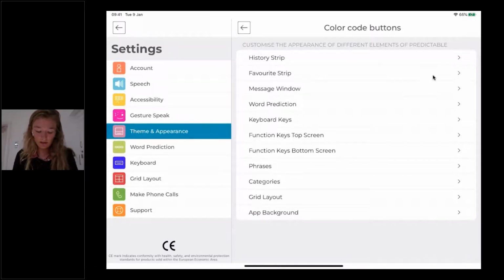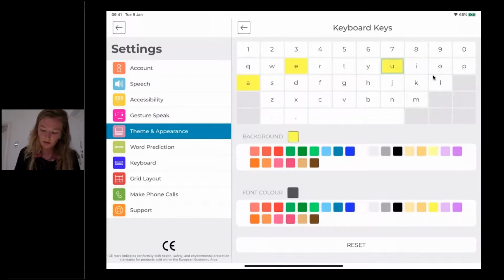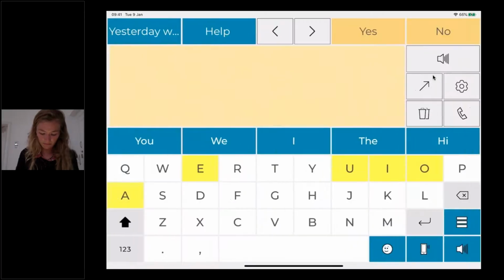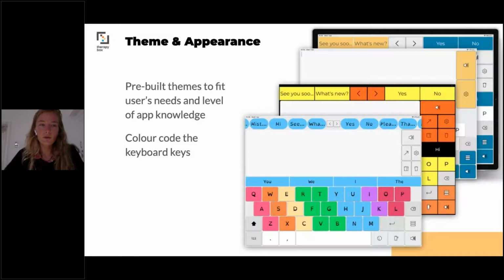Something new that we offer now is keyboard keys that you can color code as well. So if you want all the vowels to be in yellow, and the numbers written in blue, you can change the font color and the background color. I'm going to show you now. So these are the new theme and appearance settings that we offer in Predictable 6.